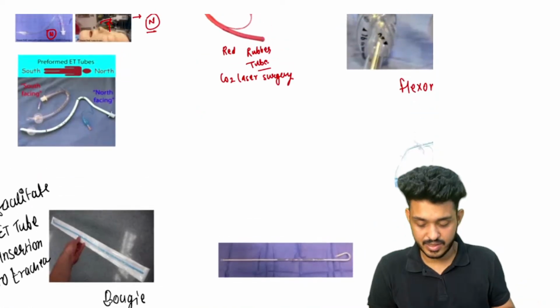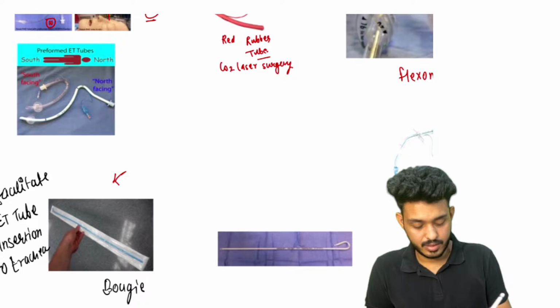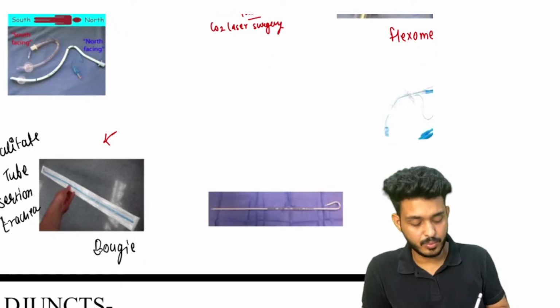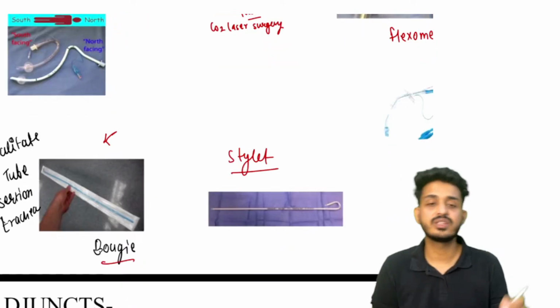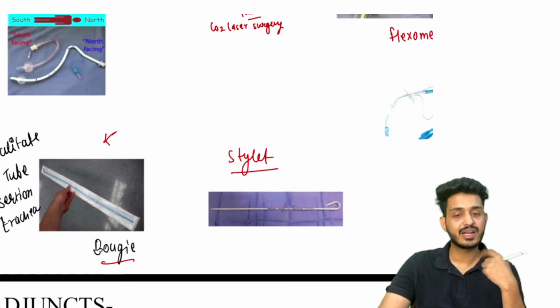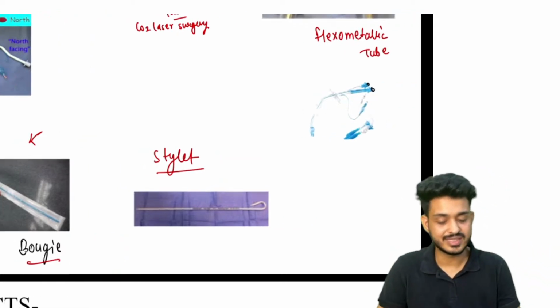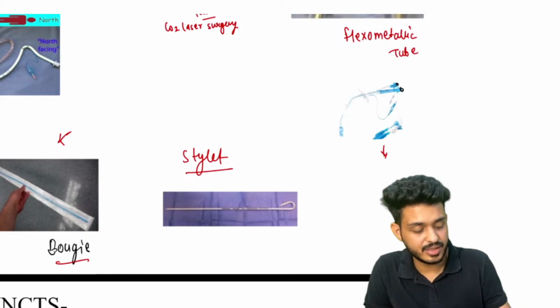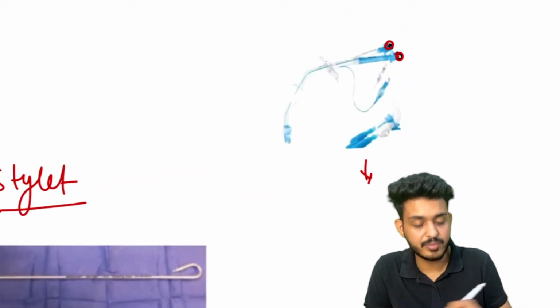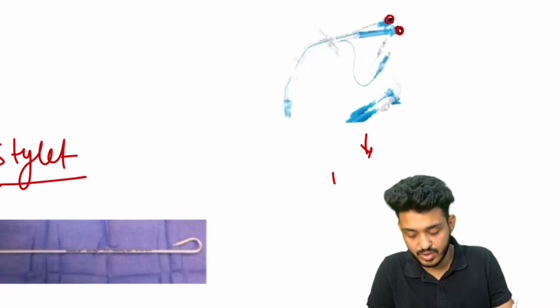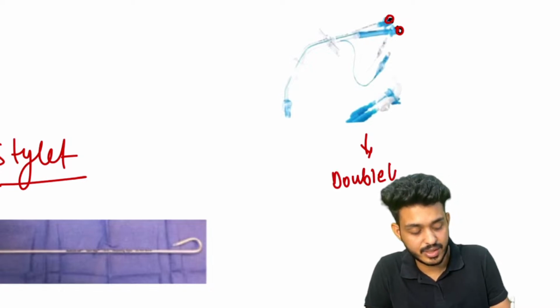This one is your bougie and this one is your stylet. These are the things we are using to guide the endotracheal tube. And this one is the question, that is 2 lumen. You can appreciate 2 lumens here, so that is your double lumen tube.